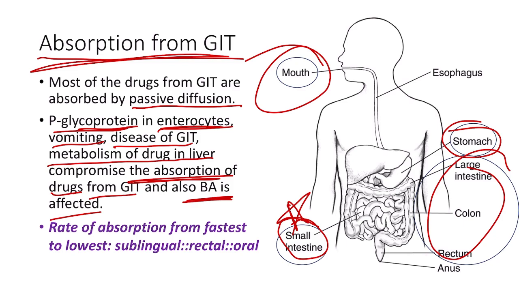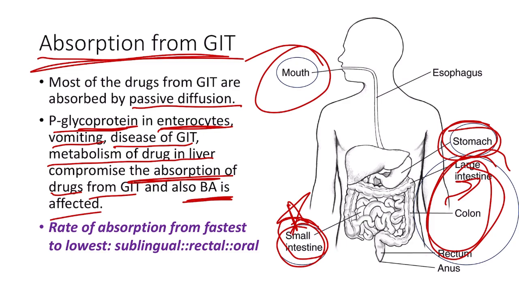Hence there is minimal first pass metabolism out of these three, that is via stomach, via small intestine and via large intestine, because here we have the external hemorrhoidal vein. Because of the presence of the external hemorrhoidal vein, some of the drugs, that is 50% of the drugs, will skip the first pass metabolism when being absorbed from the large intestine, but the absorption may be erratic from the large intestine.